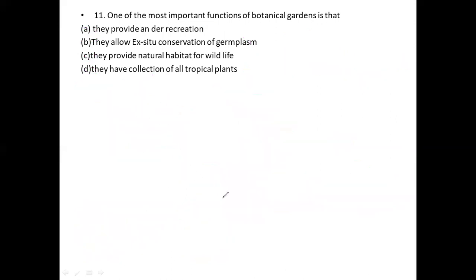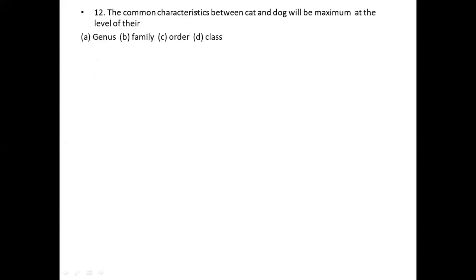That is the 12th question. The common characteristics between the cat and dog will be a maximum at the level of what? So now I would like to discuss some common characters between the cat and dog. The common characters between the cat and dog will be maximum at the level of order.